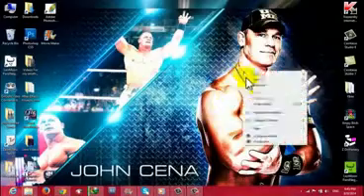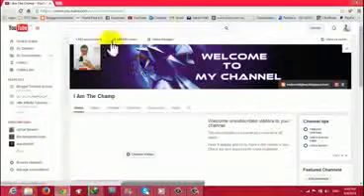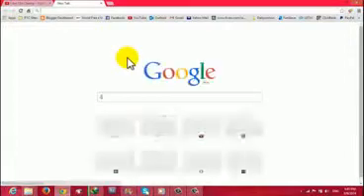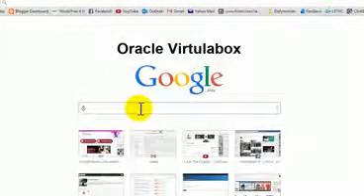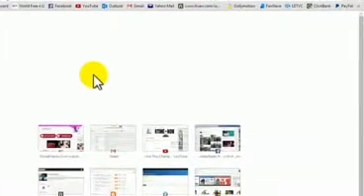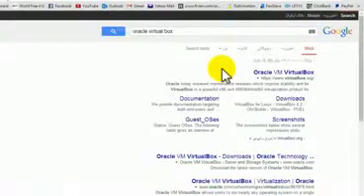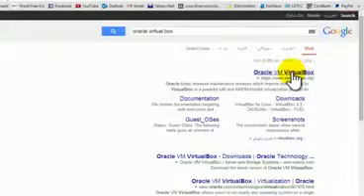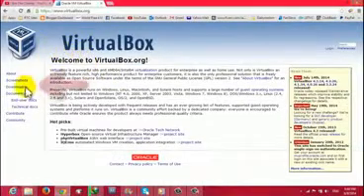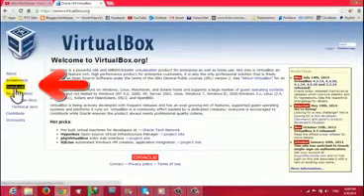Just stay tuned. To download VirtualBox, just go to Google and type Oracle VirtualBox. Then click on the first link where it says Oracle VM VirtualBox. Click on that, and after that, click on the downloads option.